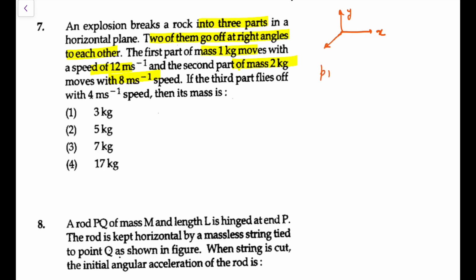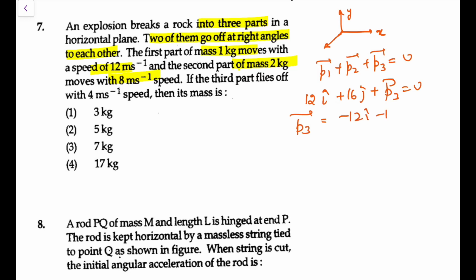So I can write P1 plus P2 plus P3 equals 0. Going by the analogy I have taken, the first one is 1 into 12, that would be 12 i cap. The second would be 2 into 8, that is 16 j cap. So P3 comes out as minus 12i minus 16j. So V3 is minus 12i minus 16j divided by mass of 3.